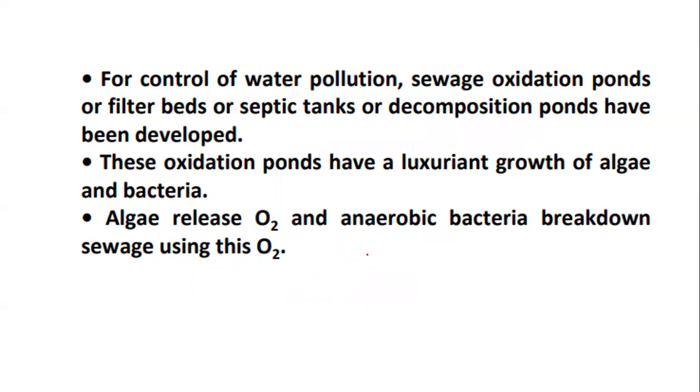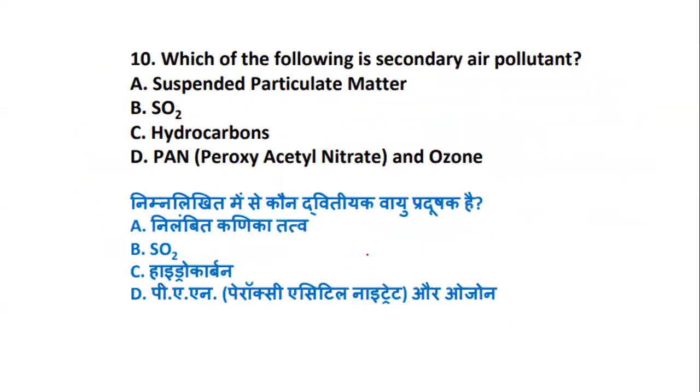Yes. So now let's have a look at question number 10. Which of the following is the secondary air pollutant? Is it suspended particulate matter, is it SO2, is it hydrocarbons, or is it PAN, that is, peroxyacyl nitrate, and ozone?